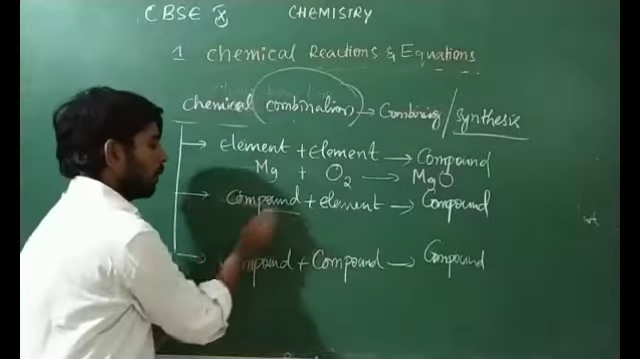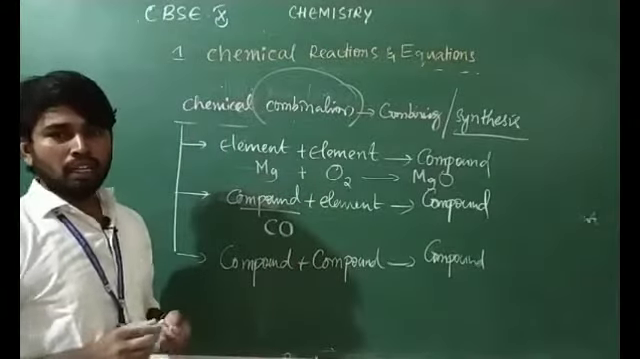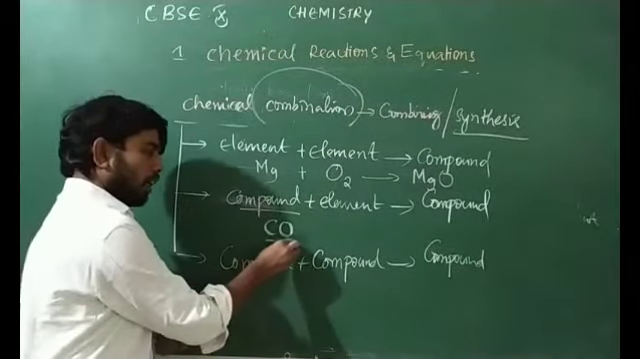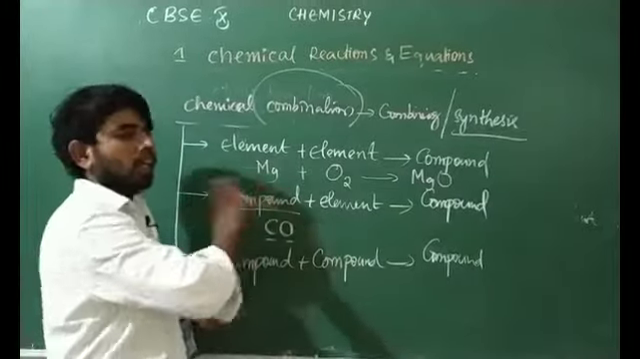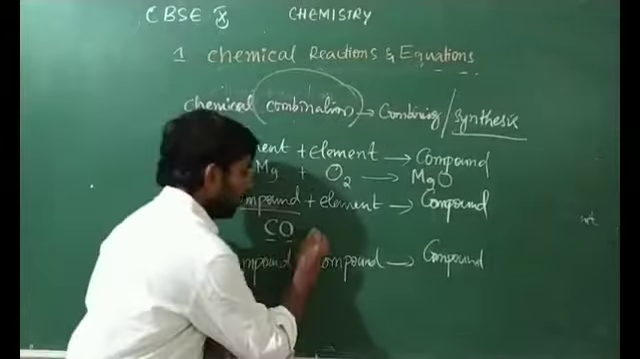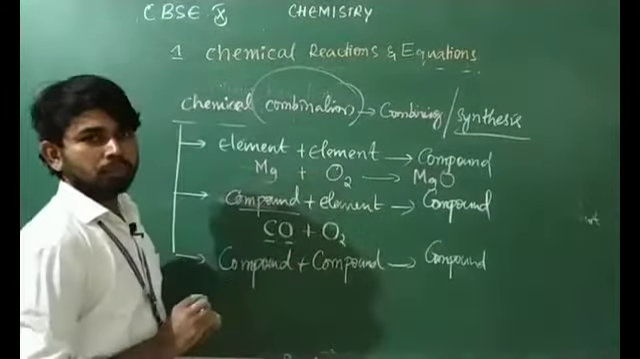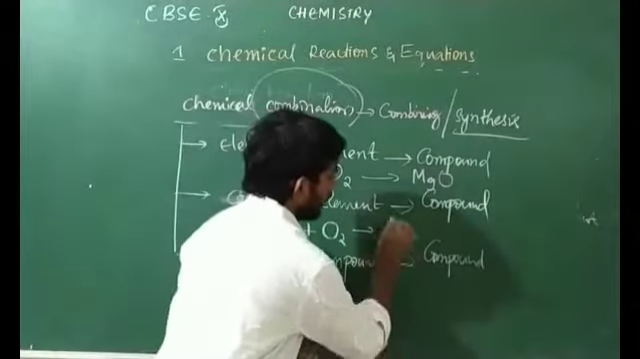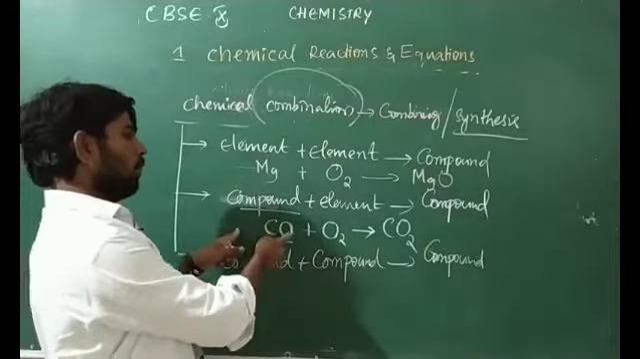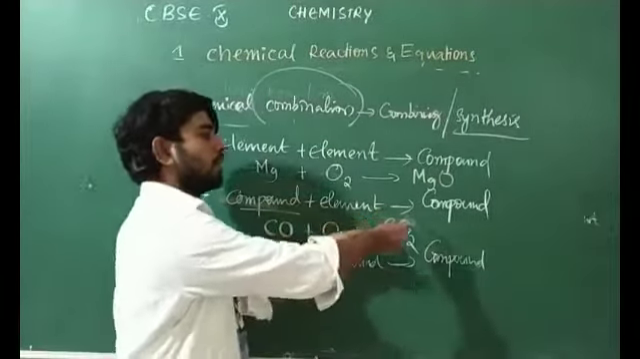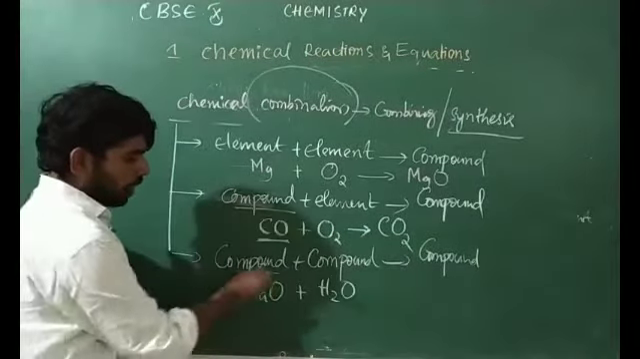Second example, compound and element. We can take carbon monoxide. Carbon is one kind, oxygen is one kind. If a substance is made up of two kinds of elements, then it is said to be a compound. This compound we make to react with oxygen, and it forms carbon dioxide. Here a compound treated with an element is forming a compound. This is the second type.